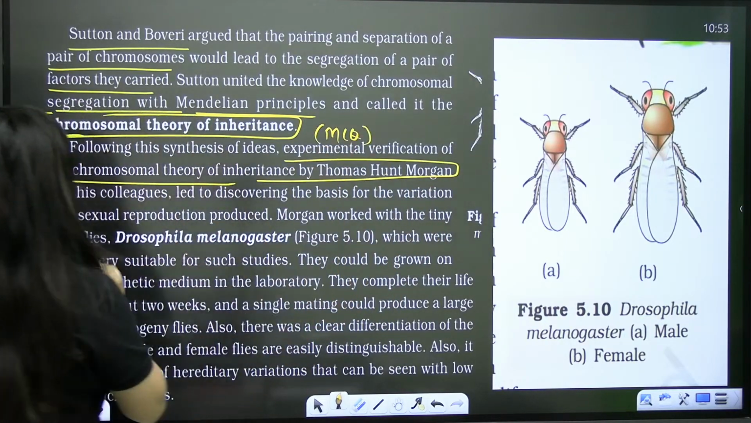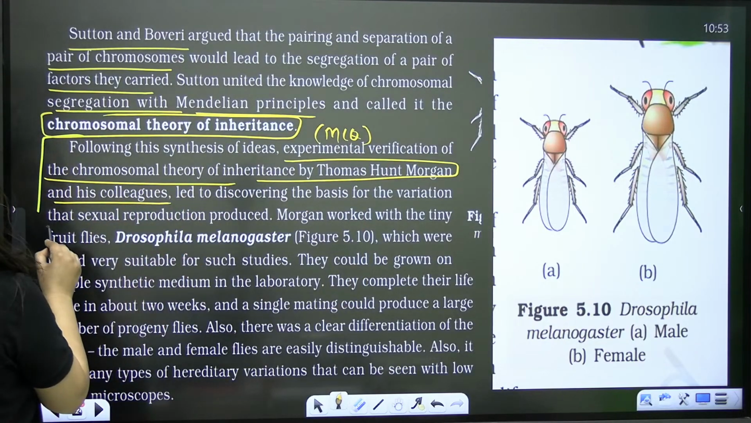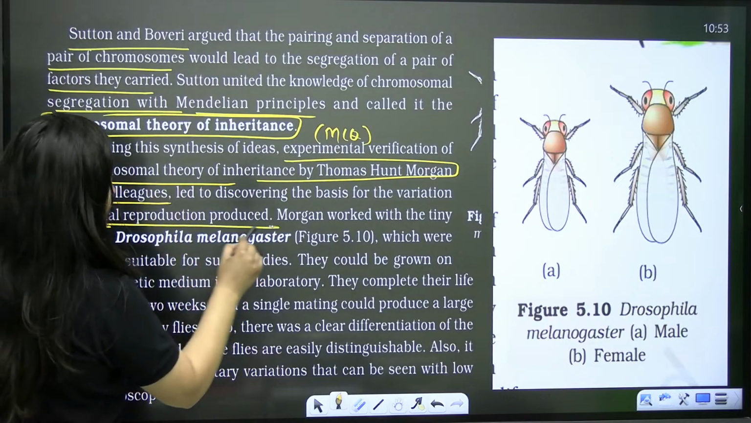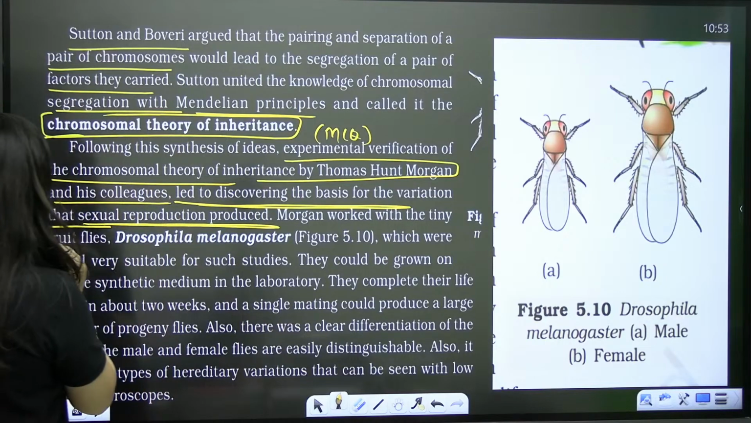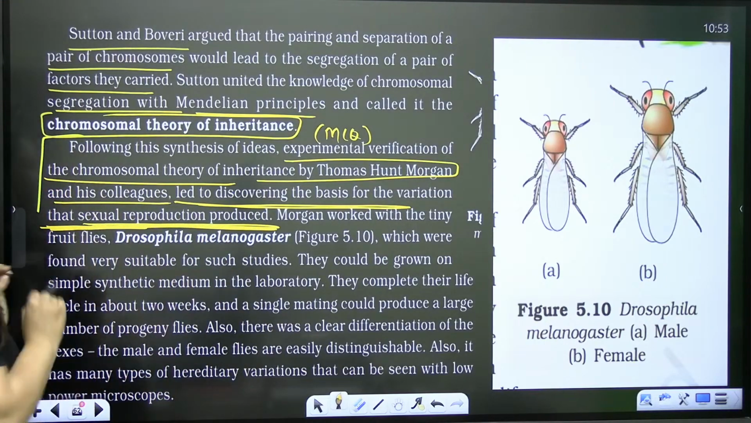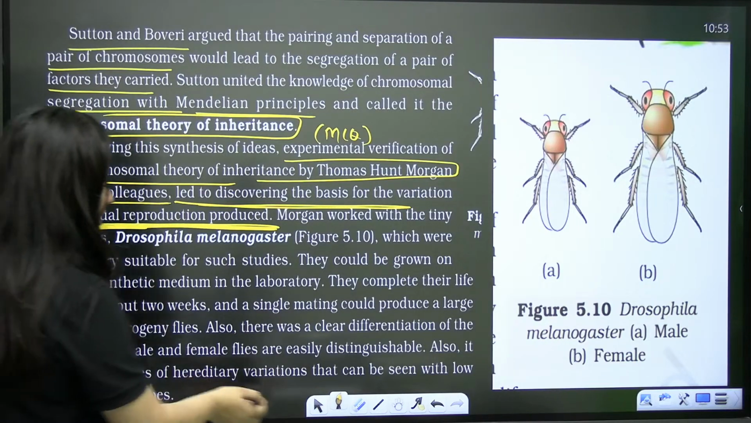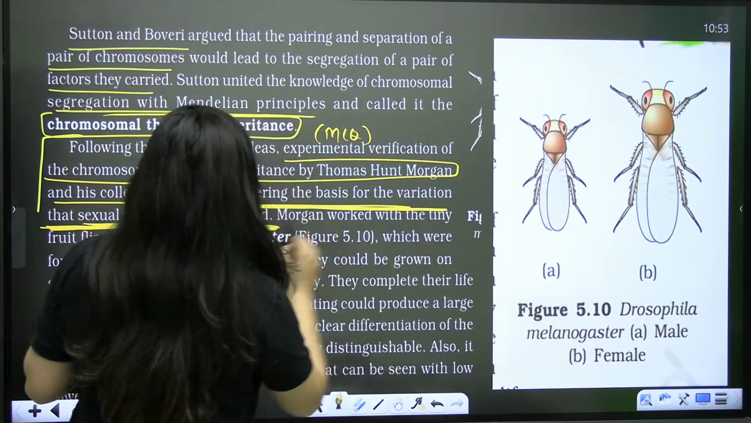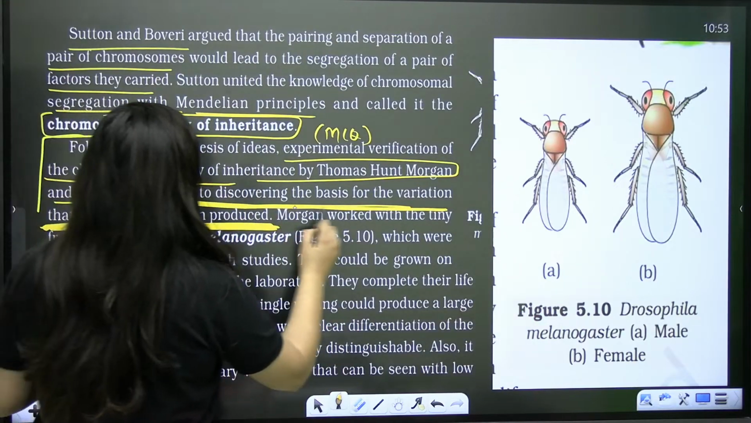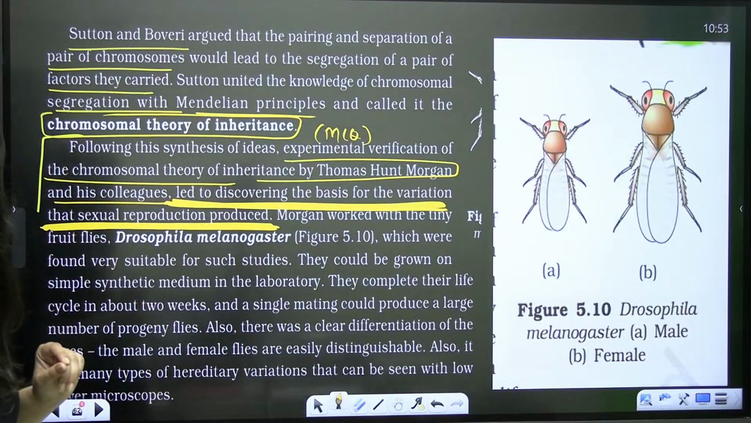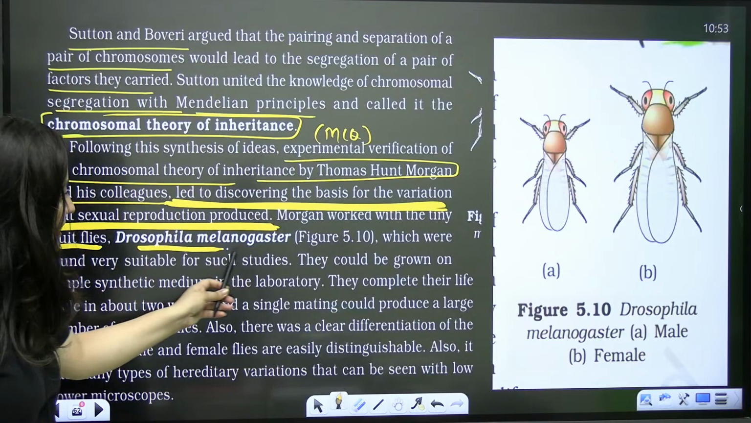important MCQ, right? His colleagues and he led to discovering the basis for the variation that sexual reproduction produced. Clear? This line is very important, bache. In statement based questions, they can ask you such points. Clear? So Morgan worked with the tiny fruit flies, Drosophila melanogaster.